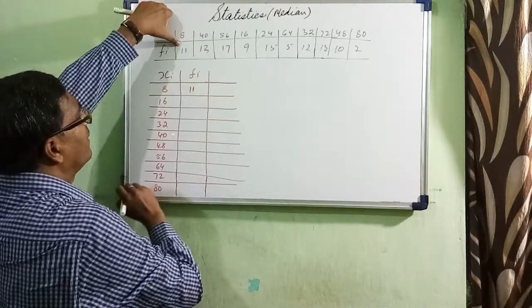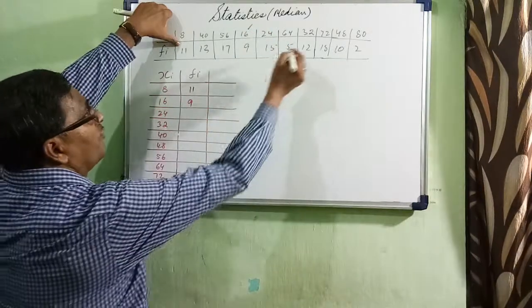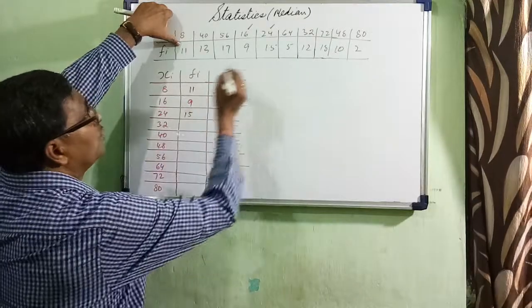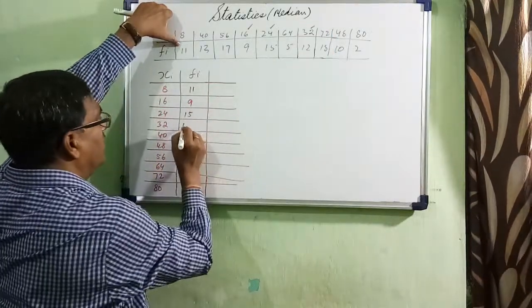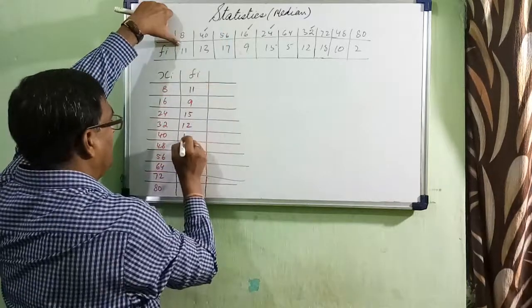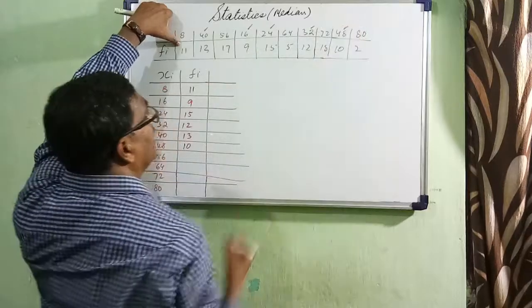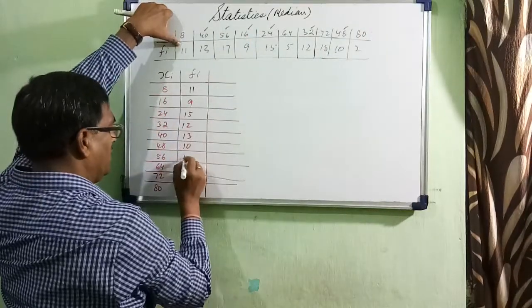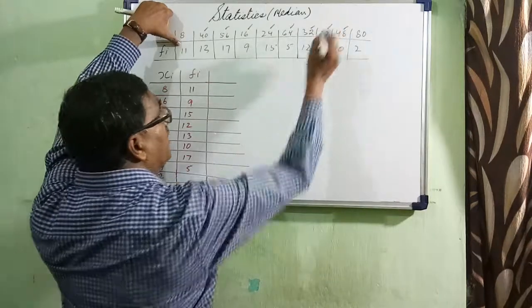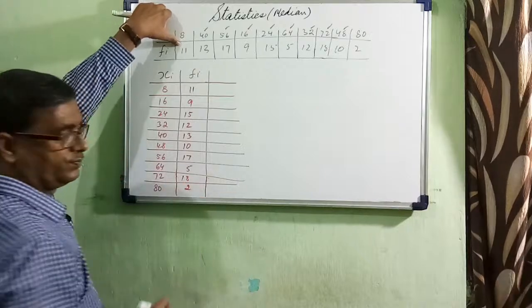This is 11, 16 is 9, 24 is 15, then 32, 12, then 40, 13, 48, 10, 56, 17, 64, 5, 72, 18, and 82.